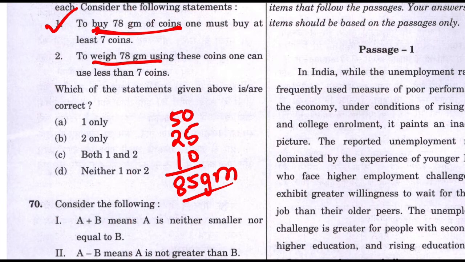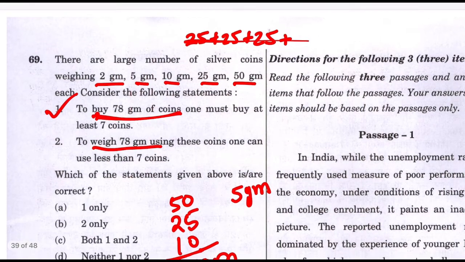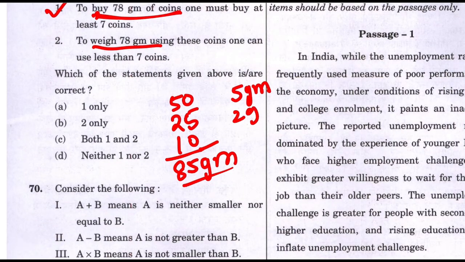Suppose I put something on the other side of the weighing scale, how much do I need to put? I can put 5 grams. Do I have a 5 gram coin? Yes. And I put in 2 grams. So how much weight do I have on the right side? 7 grams. 85 grams on one side, 7 grams on the other side. So one side will go down, the 7 gram side will go up.